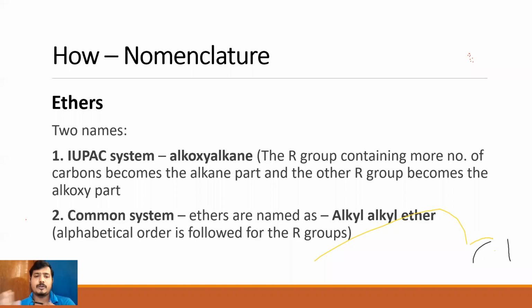Then coming to the IUPAC name. Now, which are the two R groups? C2H5 and C2H5. Now, when you look at the rules for the parent chain, both of them can be considered, or any of them can be considered. So if I consider any one of them, the parent chain contains 2 carbon atoms, which means eth. So ethane is what I will be having. And to ethane, what do I write before? I will be writing ethoxy. So ethoxy ethane will be the IUPAC name.